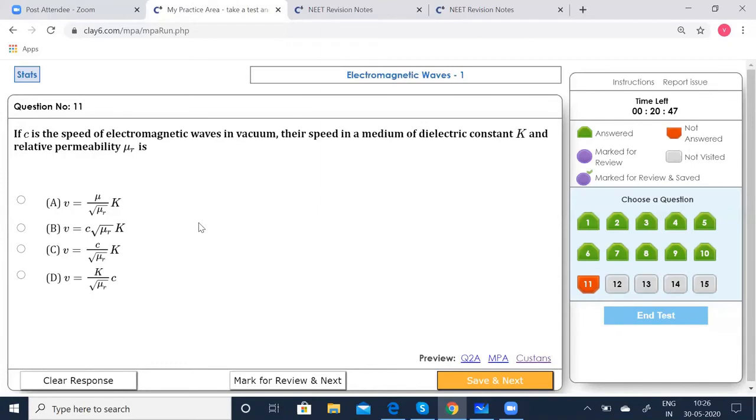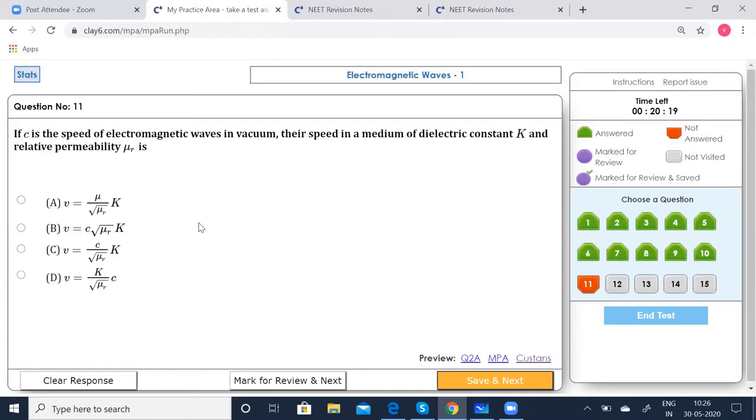If c is the speed of electromagnetic waves in vacuum, their speed in a medium of dielectric constant K and relative permeability mu r is given by... The speed of light in a medium is given by 1 by root of epsilon 0 into mu.